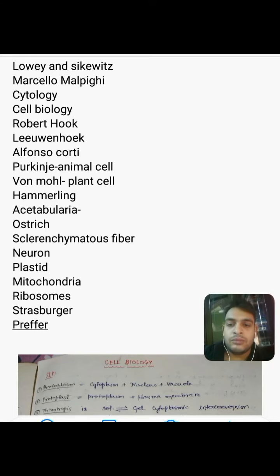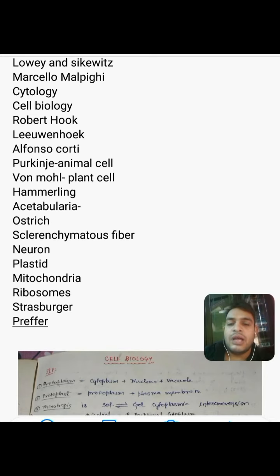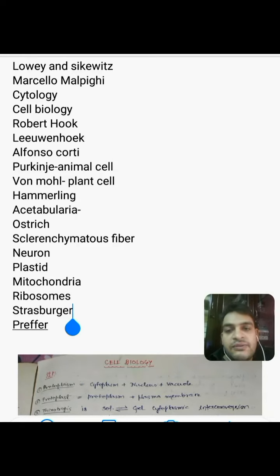Coming next to one more important name, Hammerling. He called the nucleus the brain of the cell, and he did it in a plant organism, Acetabularia, which is a single-celled organism. A point to remember is that Acetabularia is the largest single-celled organism in plants.